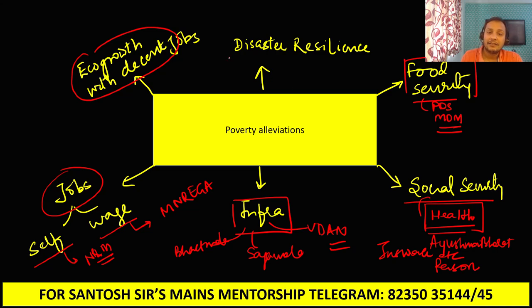Next, guys, these days disaster resilience is very important, because even if you develop, even if you remove poverty, still people can fall into poverty if they are not disaster resilient. So government is focusing on disaster resilience in order to attack poverty. So this diagram you can use on any question where you have to answer how can government improve the people who are in poor situation, or how can government attack poverty.